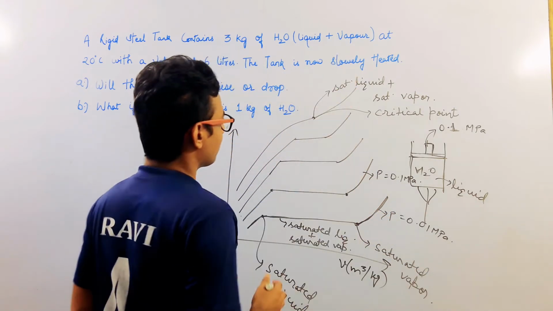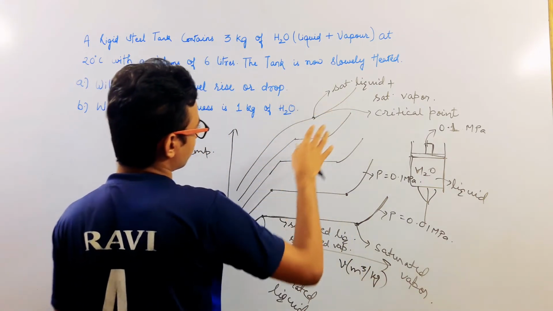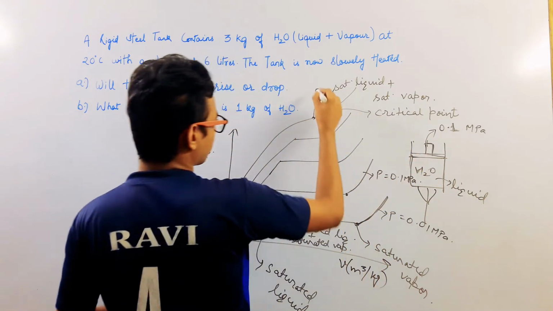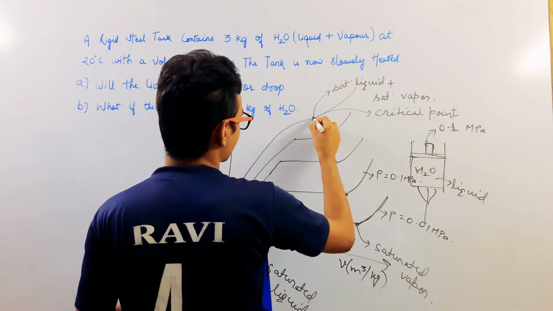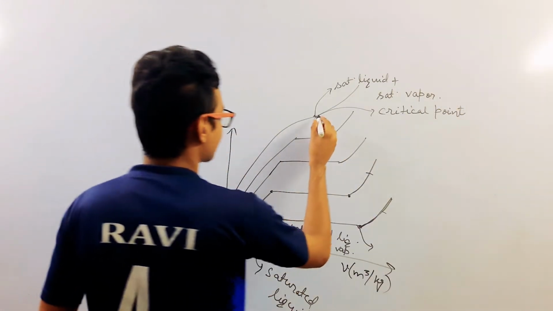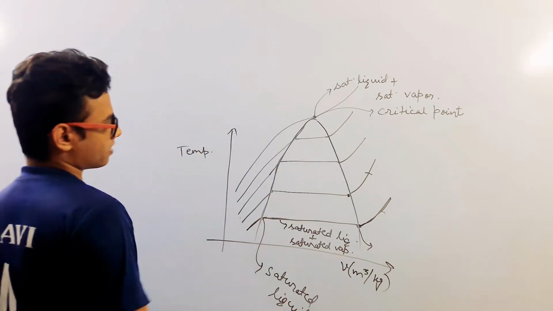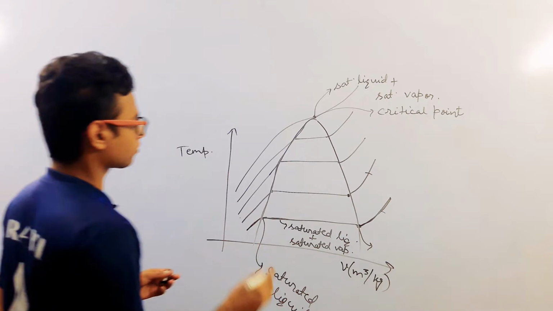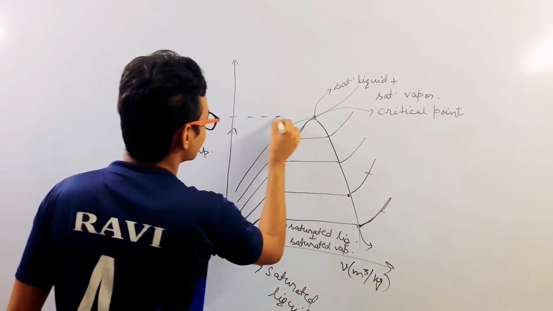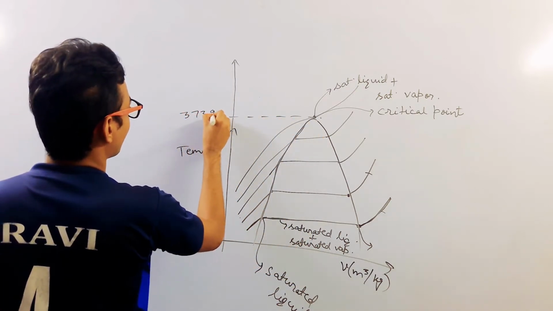Above this point, the liquid directly flashes into vapor. We cannot distinguish between the compressed liquid and the superheated vapor. So we can only say that superheated vapor exists after this critical pressure. So let us complete this temperature, specific volume diagram of water, and this temperature is 373.95 degrees Celsius.